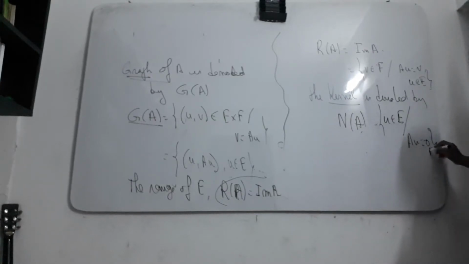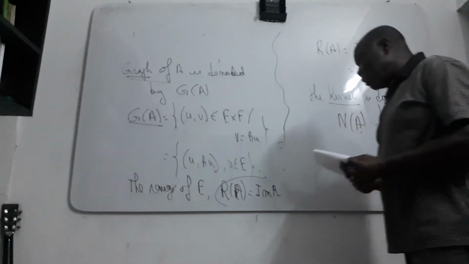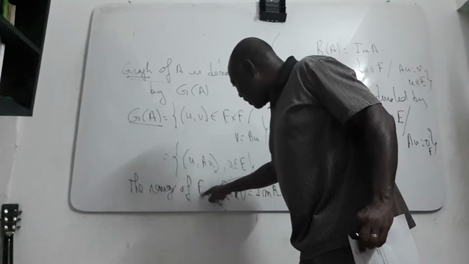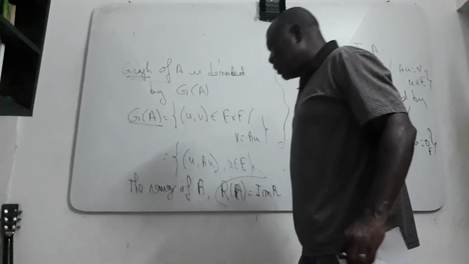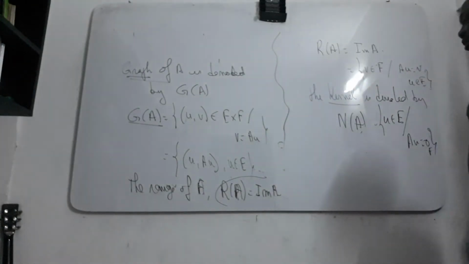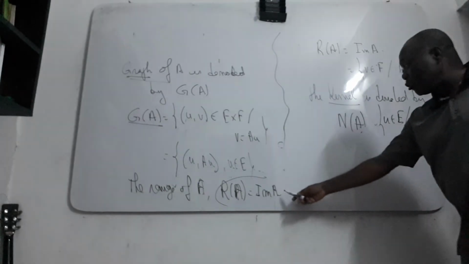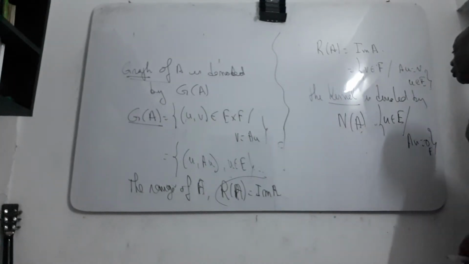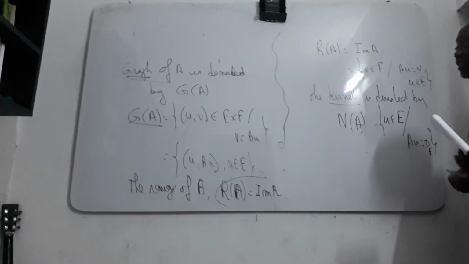So the range of the operator is just the image of your operator, the kernel is like this, and the graph is like this.